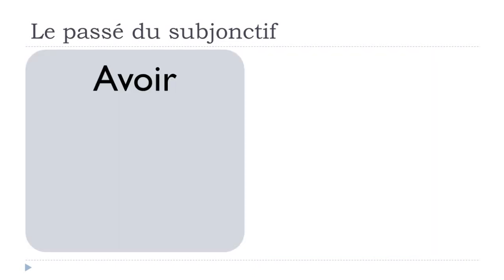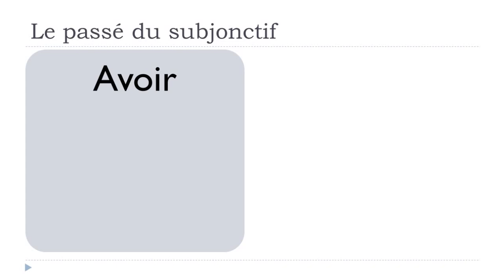Okay, so now we should definitely review one more time the subjunctive présent form of avoir and être, because these are the first forms that we will use to construct this passé du subjonctif.